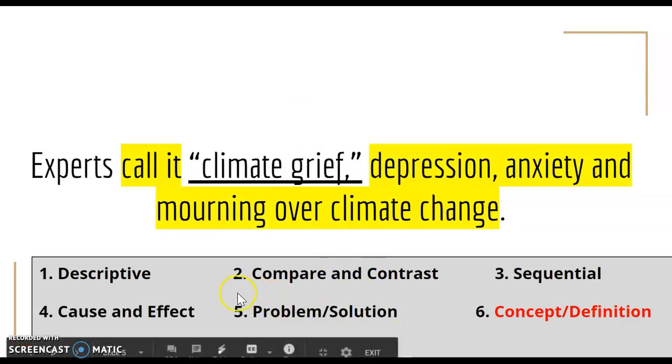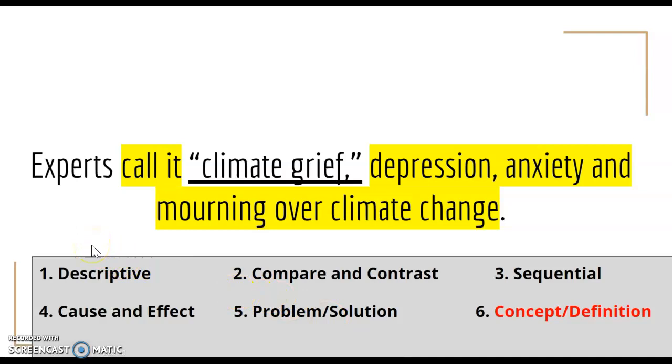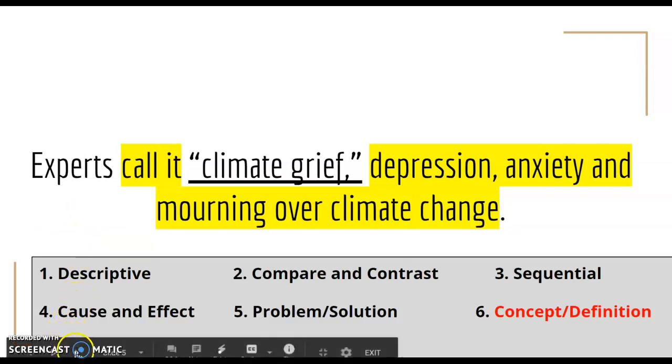Hopefully, you were able to identify concept and definition. There's a couple signal phrases to point out here. The first is the term "call it." If it says experts call it, and then it states a term in quotation marks, your best bet is a concept that is being defined. The sentence then goes on to define it with the terms depression, anxiety, and mourning over climate change. So it's pretty straightforward, stating a concept, climate grief, and then offering a definition with that signal word "call it" at the beginning of the sentence.